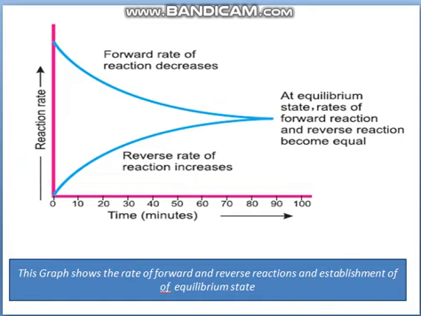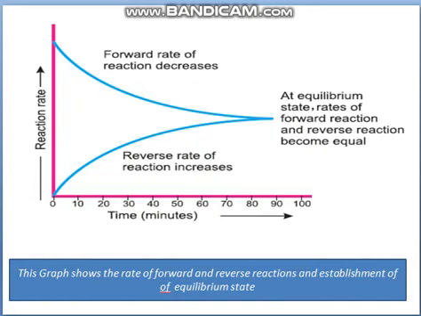This graph shows the rate of forward and reverse reaction and the establishment of the equilibrium. This is the rate of forward reaction. First of all, the rate of forward reaction is greater, then slowly it decreases. The rate of reverse direction is initially 0, and gradually it increases.